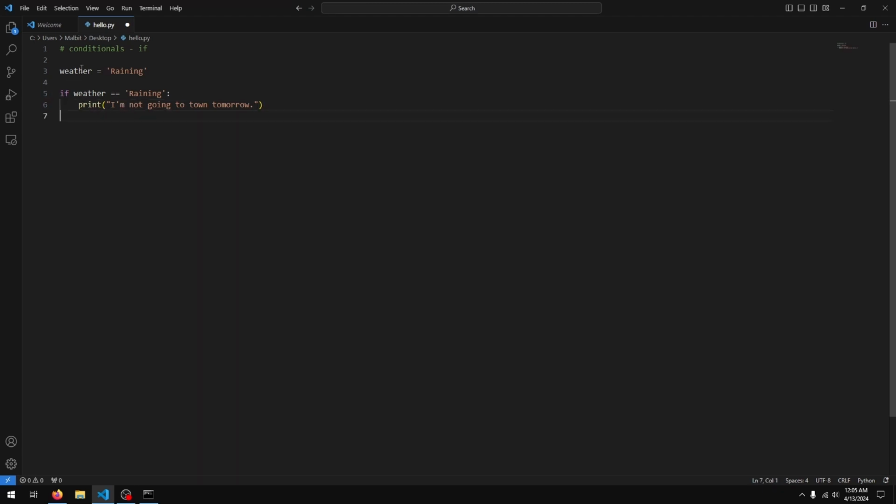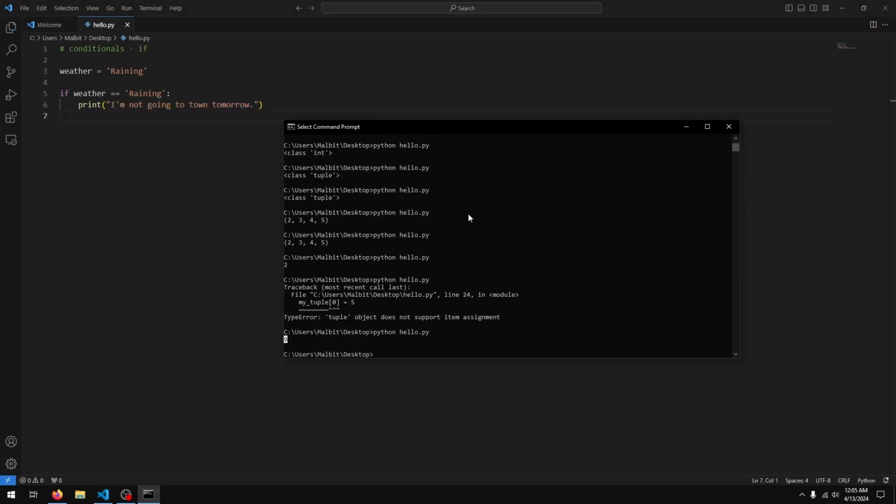Cool. So basically I just have a variable weather that stores the value raining, and in the if statement I am just saying if weather is equal to raining, then print I'm not going to town tomorrow. Let's see what happens.